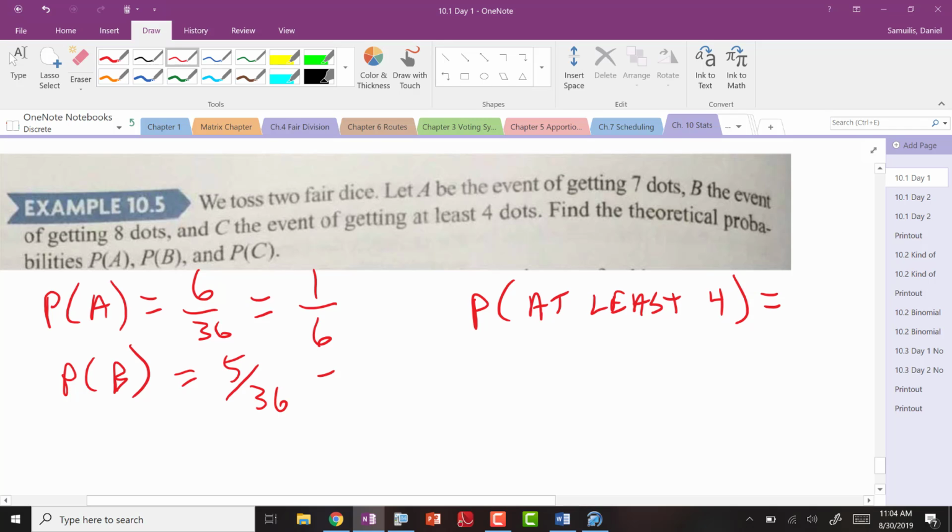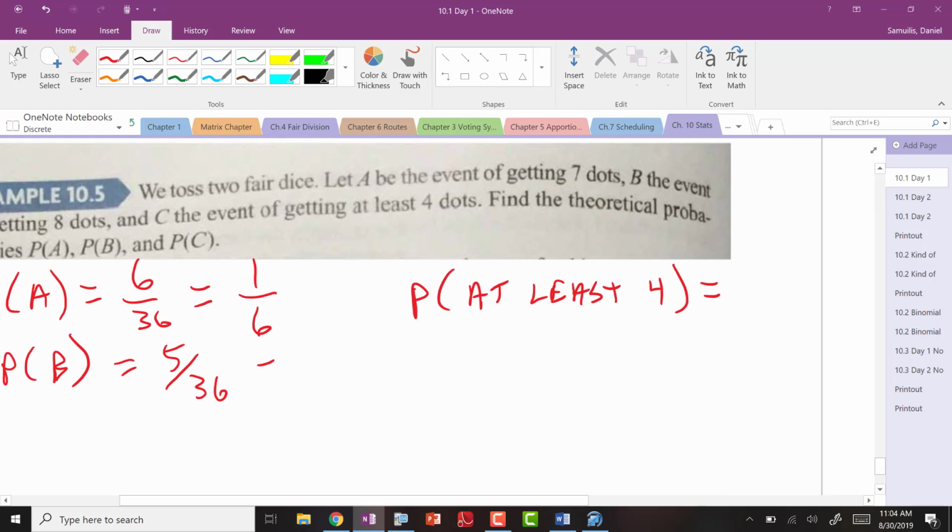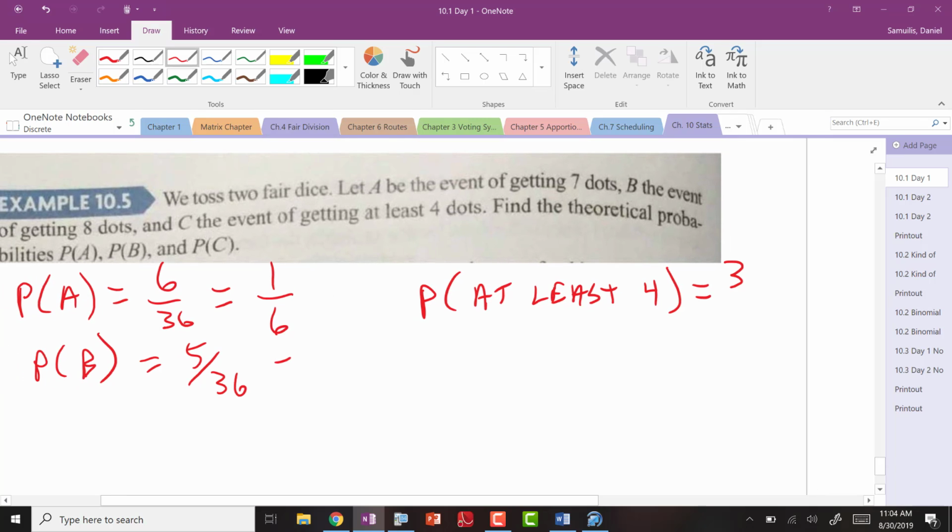How many do not make a sum of 4? How many possibilities? 3, right? So what's the probability you do get it? Not the opposite of 3, but as far as how many there are. 33. So sometimes, and that's why I asked you before, did you think about the complement of the event? Do the opposite because it's smaller, and then do 1 minus that. All right, and that definitely reduces to 11/12ths, right? 3 goes into both, and then you could turn it into a percent.